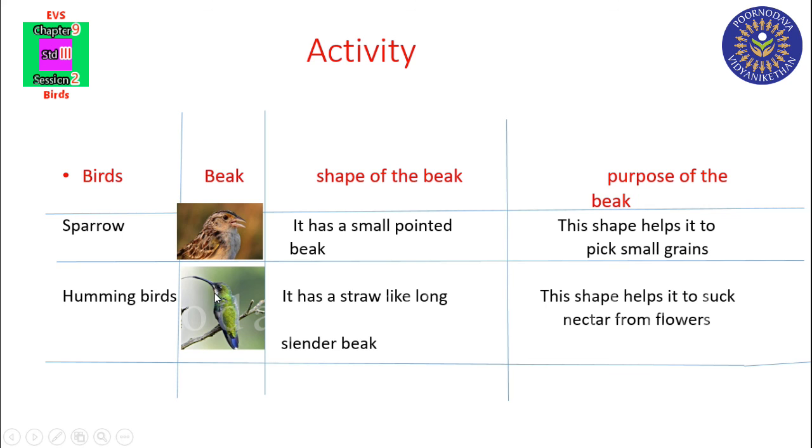Hummingbirds. This is the beak of the hummingbird. Shape of the beak: it has a straw-like, long, slender beak. Purpose of the beak: this shape helps it to suck nectar from flowers. So you can select any two pictures from this and write the features in the notebook. Did you understand the activity?